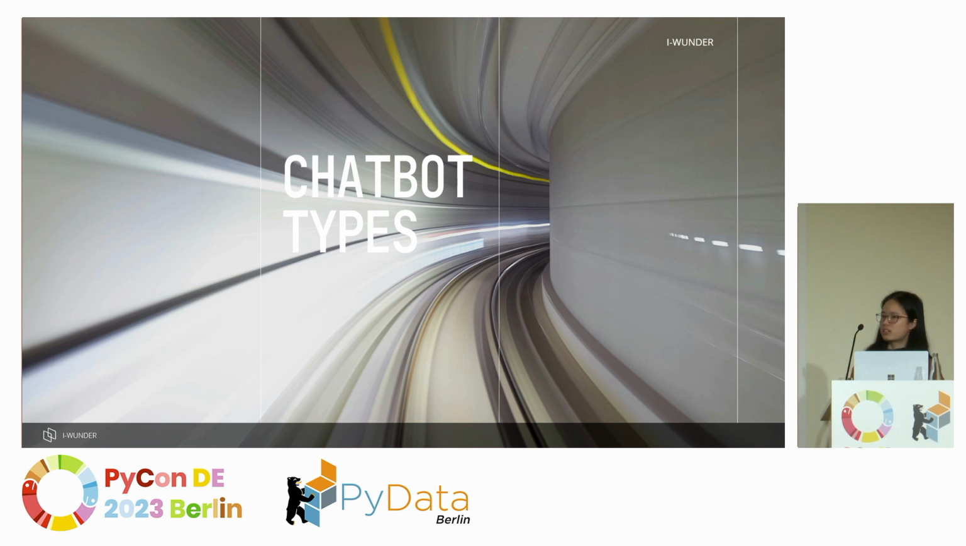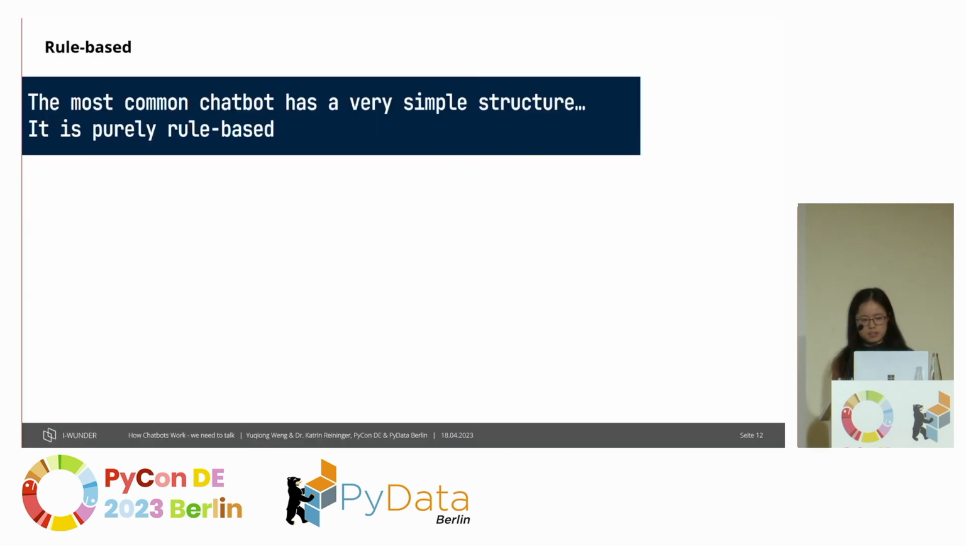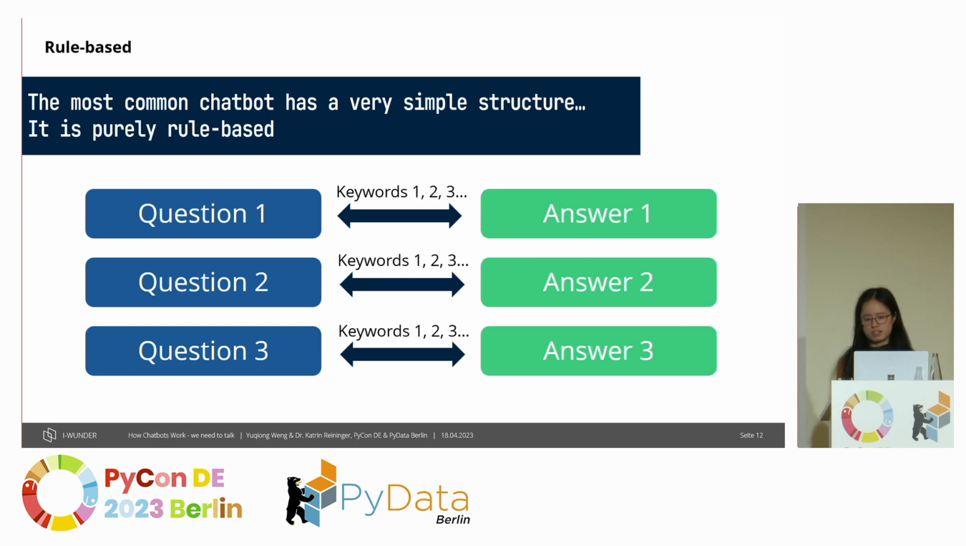Now, so far we have talked about the most important concepts in NLP. I think it's time to have a look at what kinds of chatbots there are. I have this classification based on the implementation of the chatbot. The simplest chatbot has a quite simple structure, and it is purely rule-based. This type of chatbot usually has a list of questions and a list of answers, and we match questions and answers using keywords.